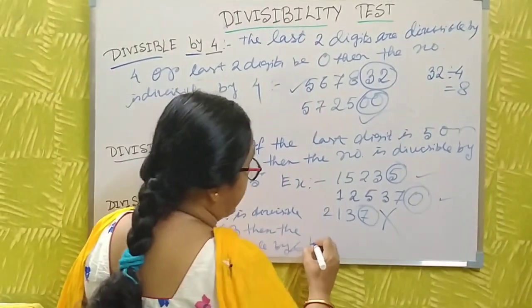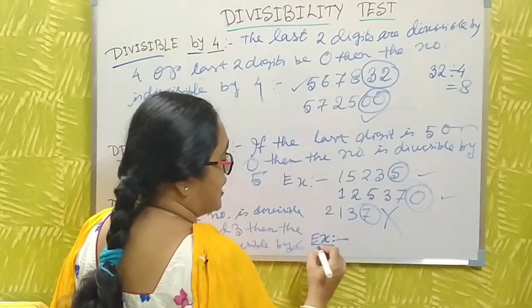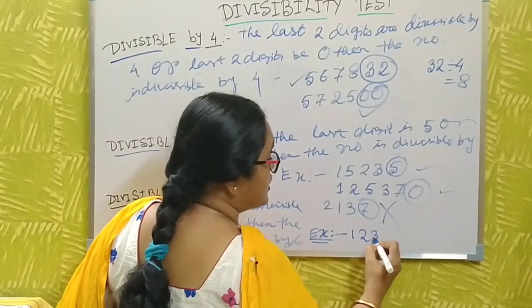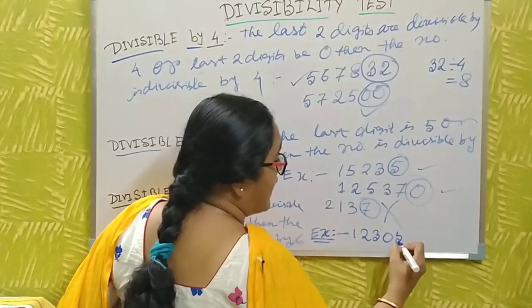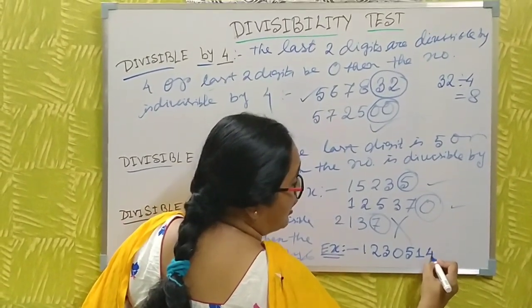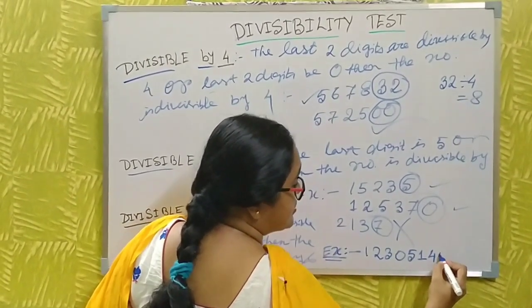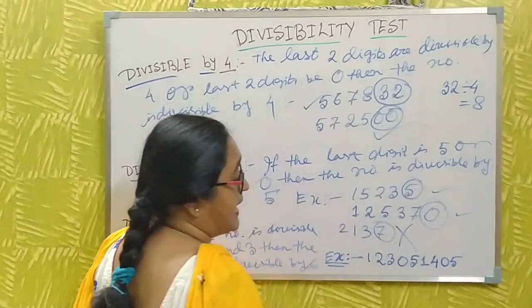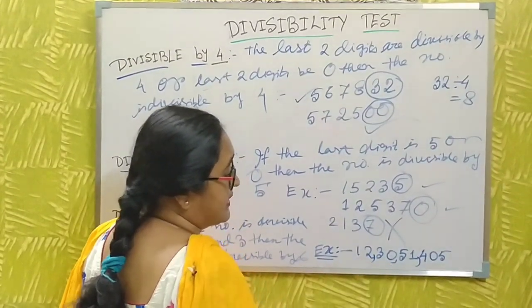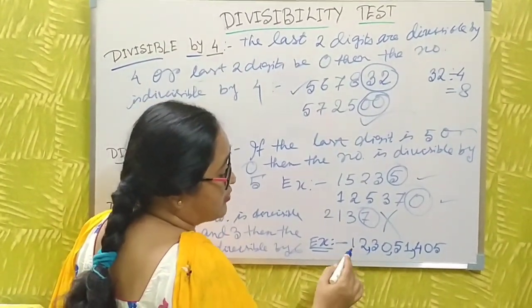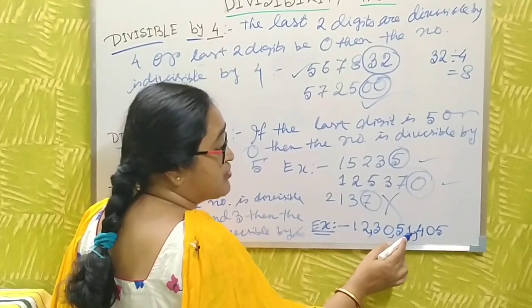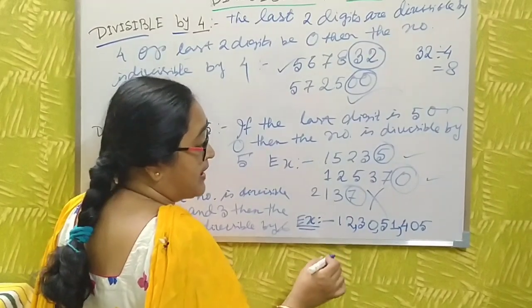Now I take an example. Just take a number randomly: 12 crore 30 lakh 51,504.